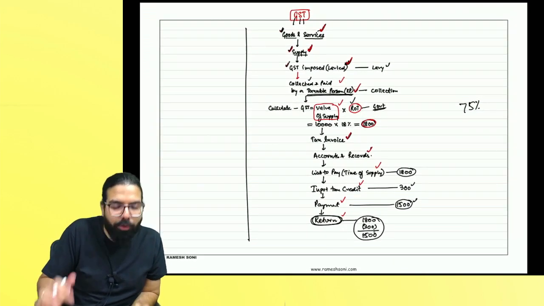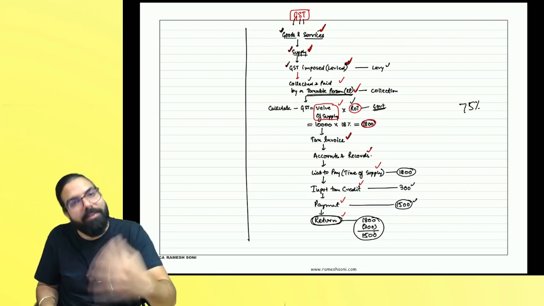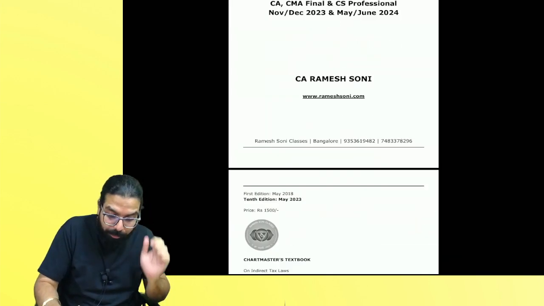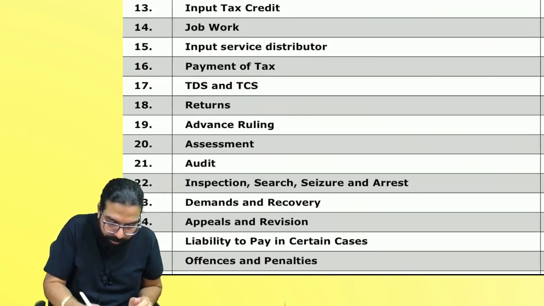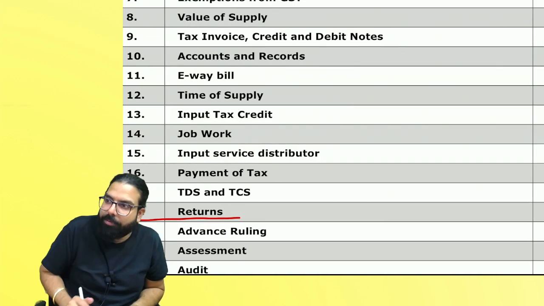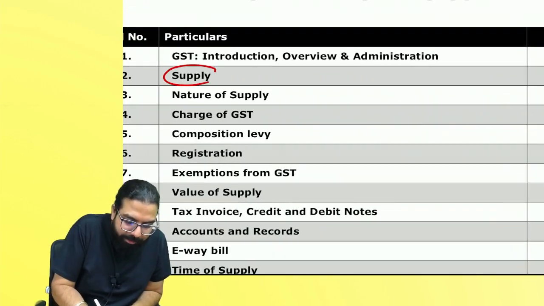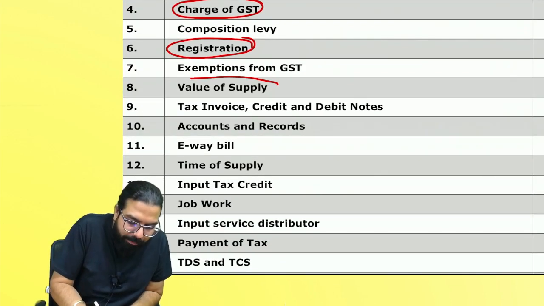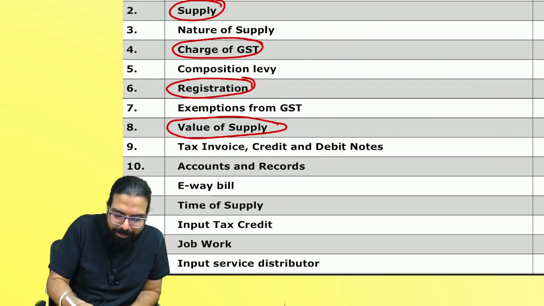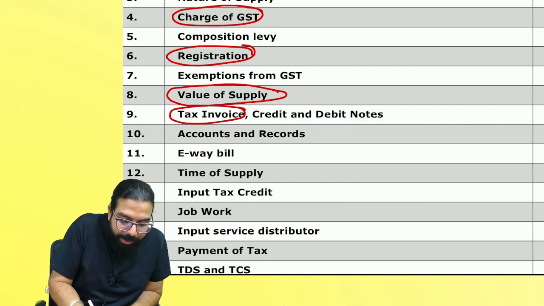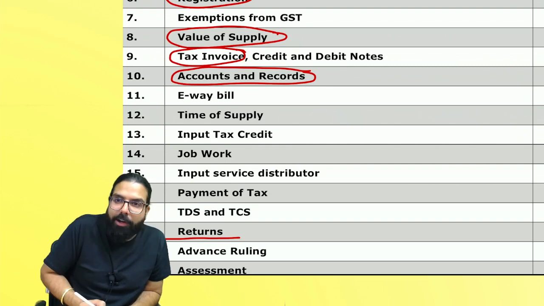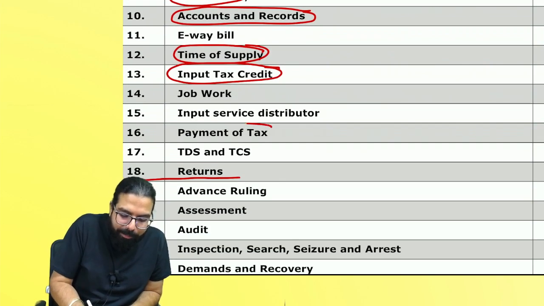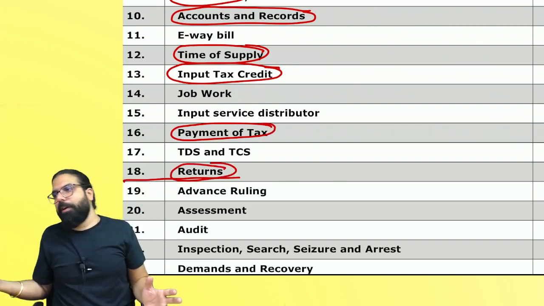Till here, when you go ahead and do this, your part of GST is done, and that is 75% of the GST. Sir, we don't believe you. Baba, you have to believe me. See here, till the 18th chapter is your return. First of all, goods and service has to be supplied, GST gets imposed, paid by a registered person, value multiplied by rate of tax. Sir, what about the other chapters? Miscellaneous. Okay, tax invoice, then you'll maintain your accounts and records. Correct, everyone? Then your bad time will come. You'll use your credit. Remaining amount, you'll make the payment and you'll file your return. That's it.